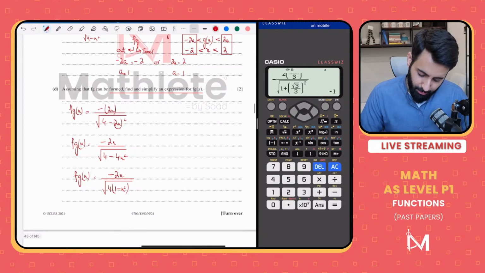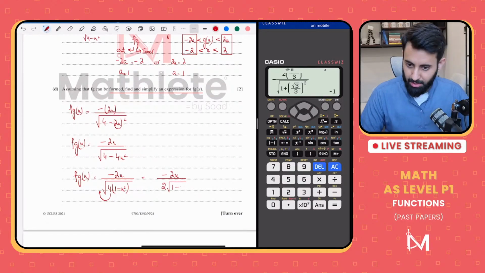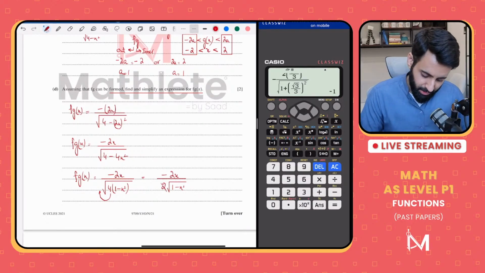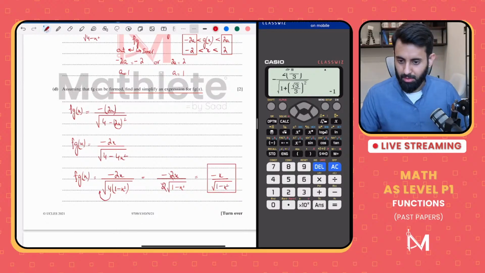So if I take the 4 outside, what's that equal to? That's equal to 2. So minus 2 upon 2 into square root of 1 minus x squared. So 2 and 2 cancel, and what are we left with? We're left with minus x upon square root of 1 minus x squared. That's it. Job done.